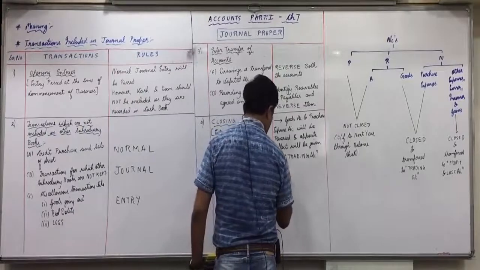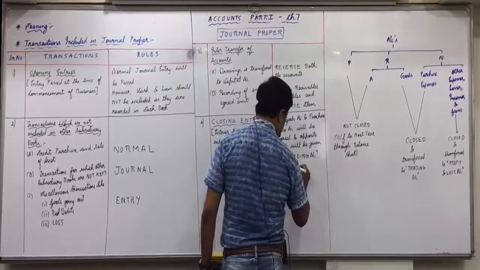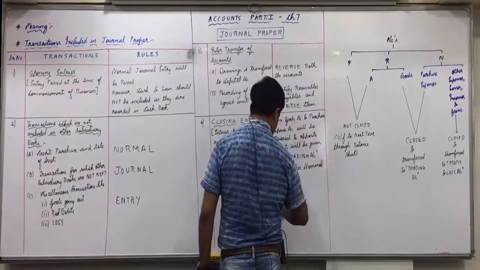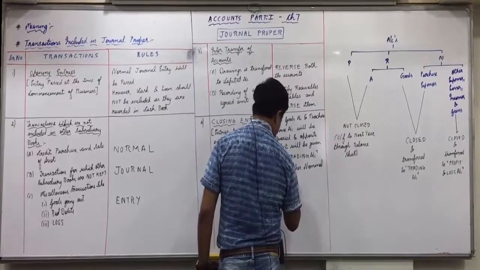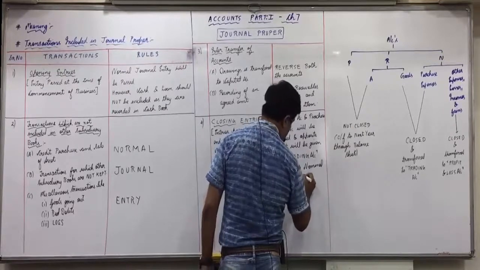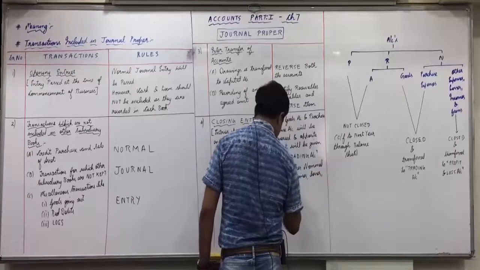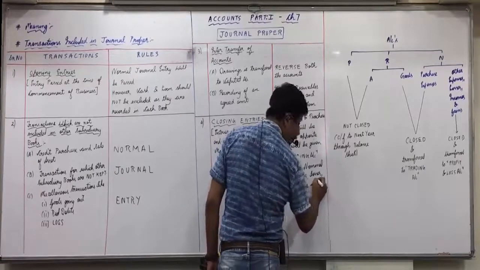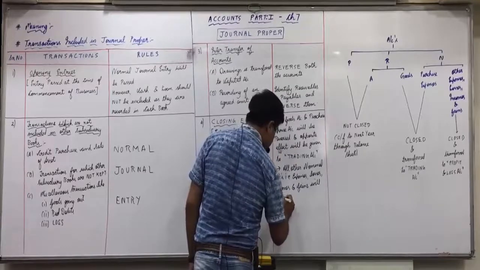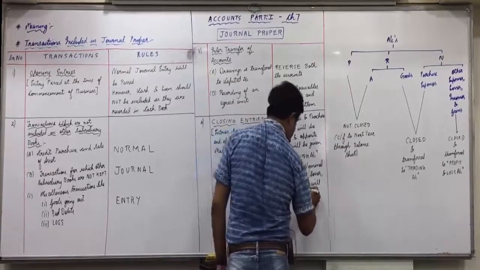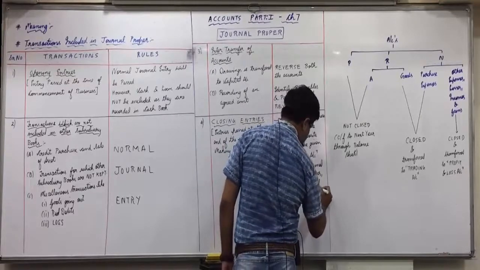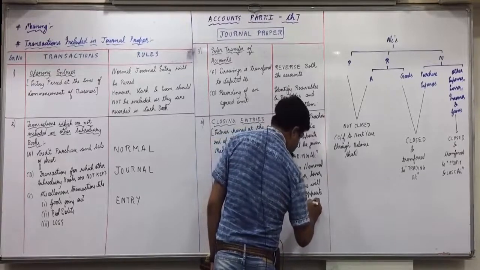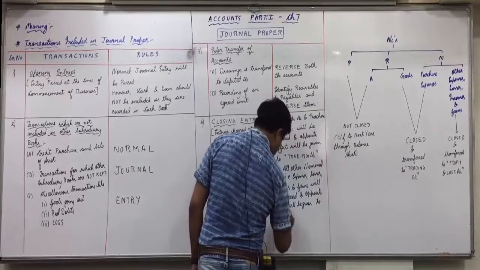And then all other nominal accounts, that is expenses, losses, incomes and gains, will be reversed and opposite effect will be given to profit and loss account.